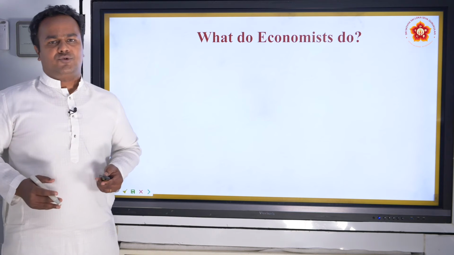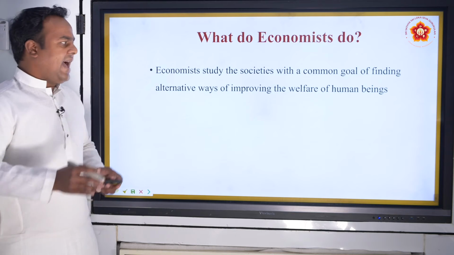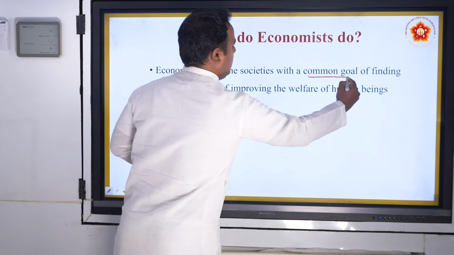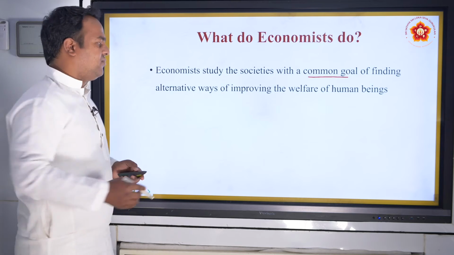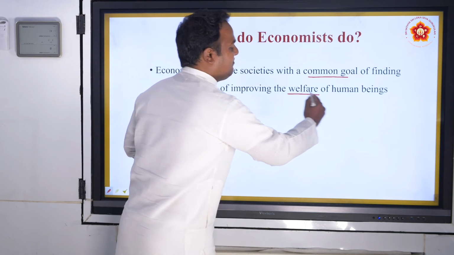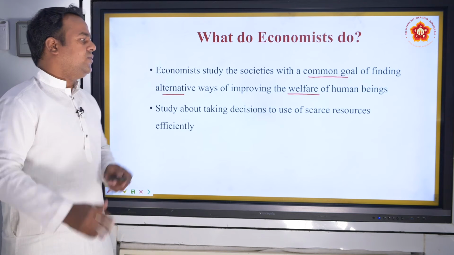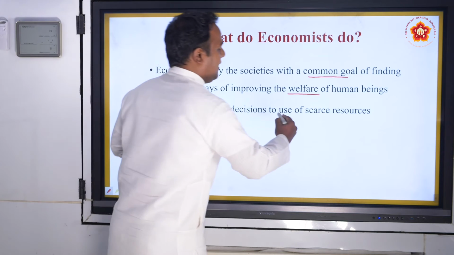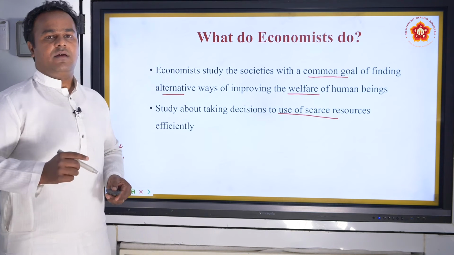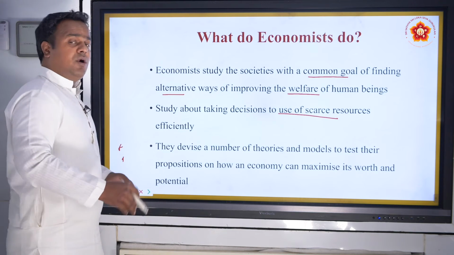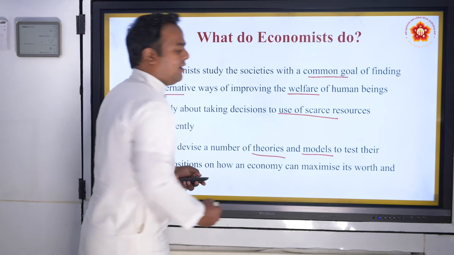Now, what do economists do then? You study economics, so what is their job? They actually study with the common goal of finding many ways. What are the different ways where you can actually improve the welfare and happiness of human beings? So for that, they talk about making use of scarce resources, which we studied in other definitions. And once they study them, they come up with theories and models.